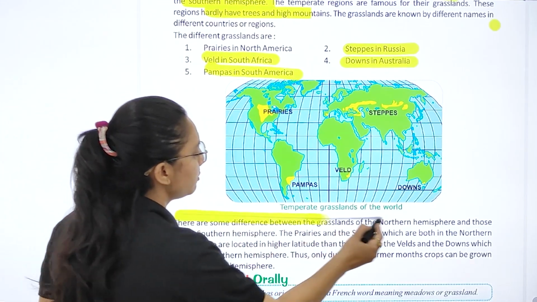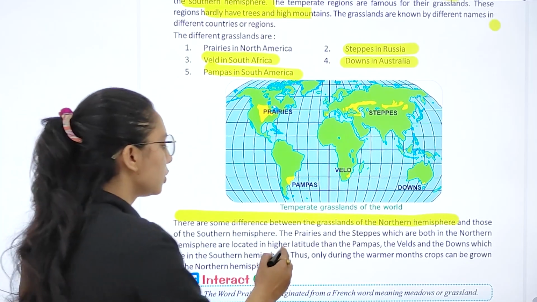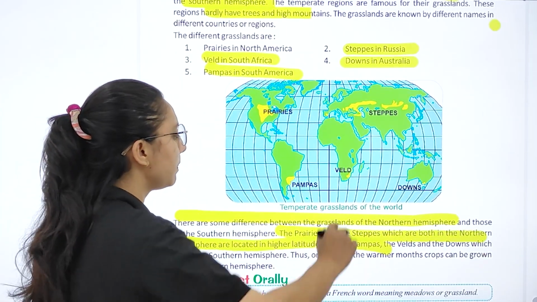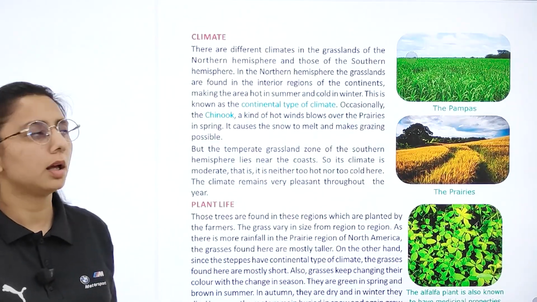So there are some differences between the grasslands of the northern hemisphere and those from the southern hemisphere. So prairies और जो steppes हैं, they are both in the northern hemisphere. ये higher altitude जैसे Pampas हो गए, Veld हो गए, Downs हो गए, they are located over there, right?